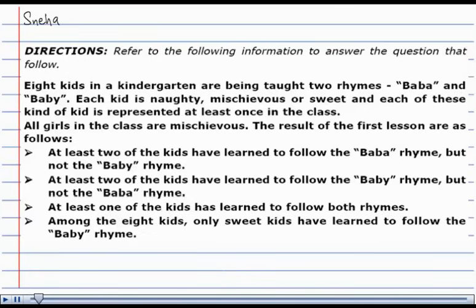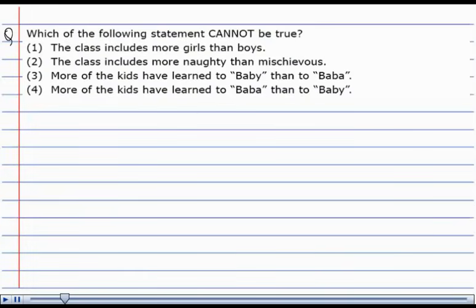Directions. Refer to the following information to answer the questions that follow. 8 kids in a kindergarten are being taught 2 rhymes, Baba and Baby. Each kid is naughty, mischievous or sweet, and each of these kinds of kid is represented at least once in the class. All girls in the class are mischievous. The results of the first lesson are as follows. The question is, which of the following statements cannot be true?